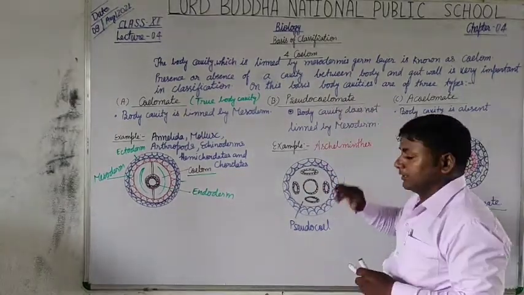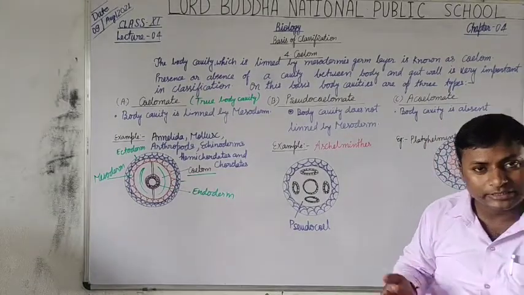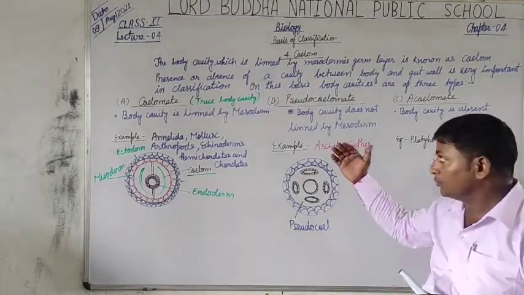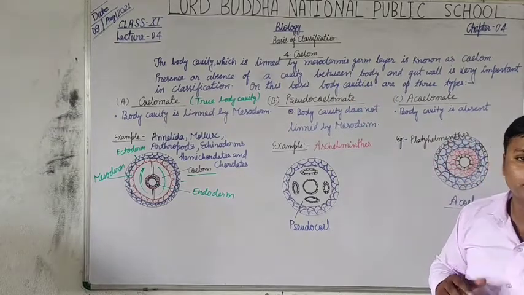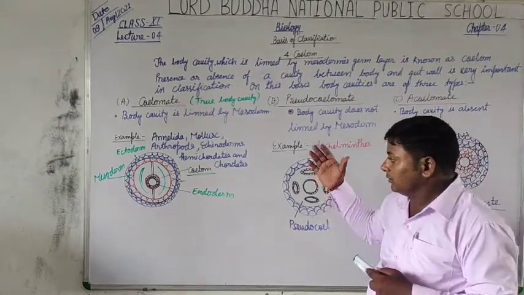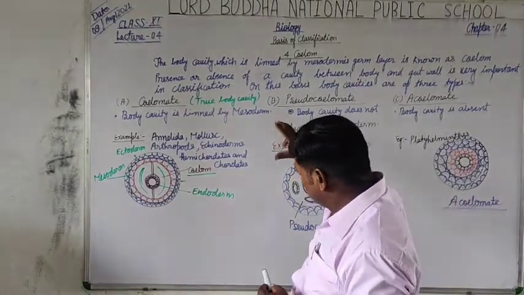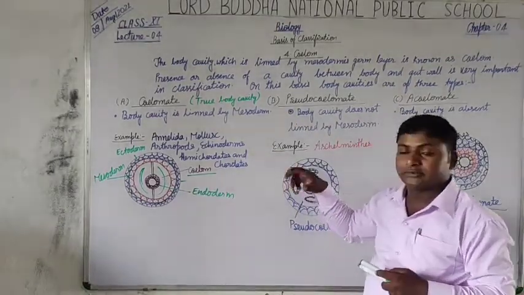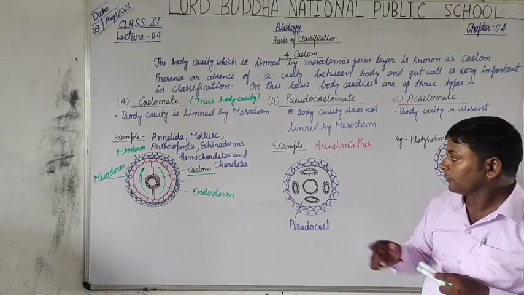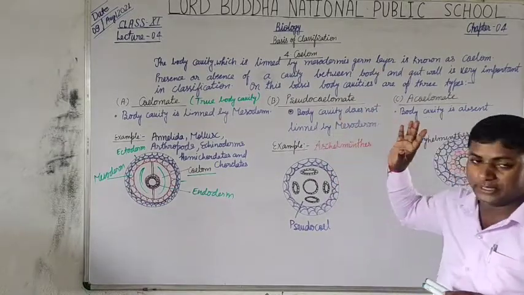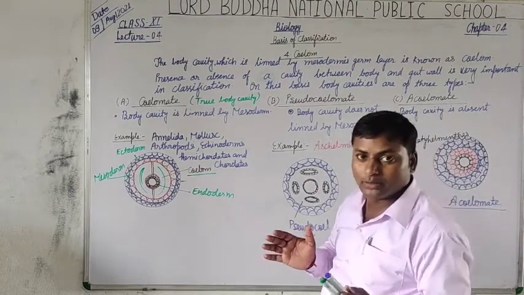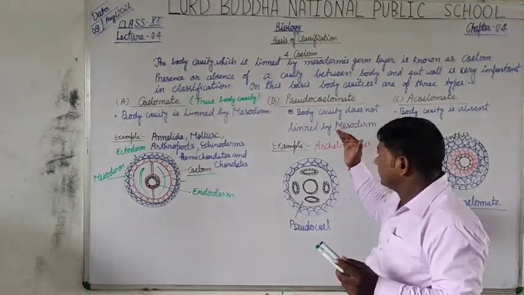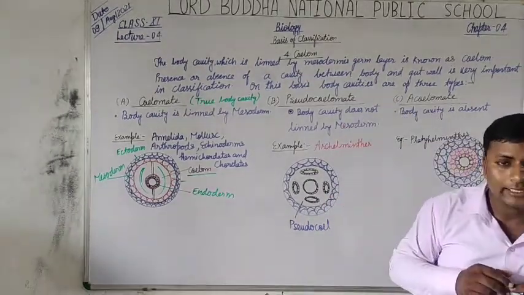Now, pseudocoelomates. That's why we study about the germ layers before the topic coelom, because we can understand the concept of the body cavity. In pseudocoelomates, as its name suggests, pseudo means false and coelom means body cavity.